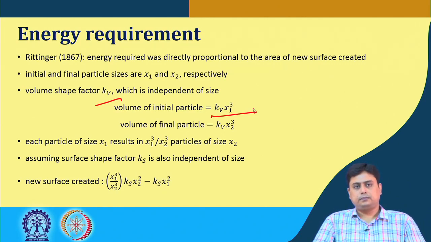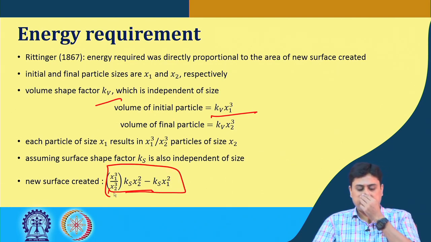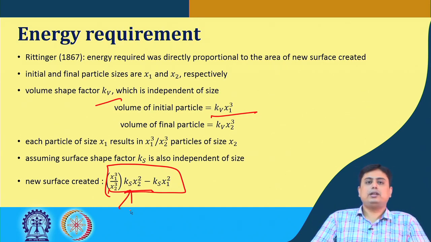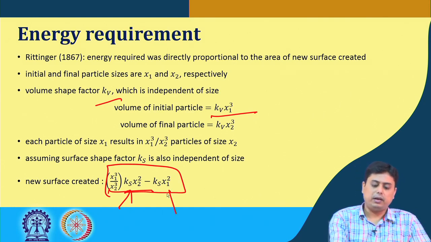If we also assume that the surface shape factor Ks is also independent of size, then the new surface that is being created is nothing but this complete expression, where x2 is the size of the final product particle and x1 is the initial particle size.